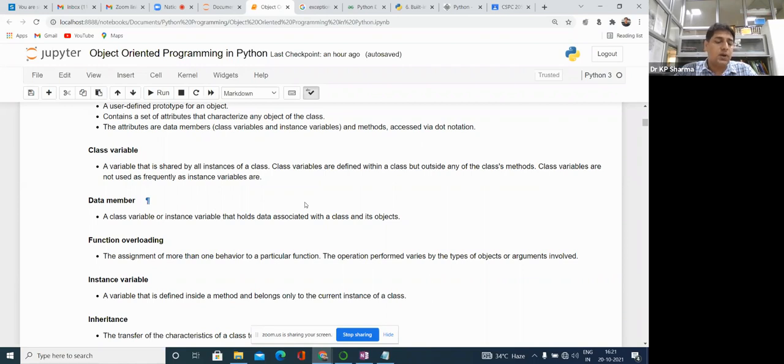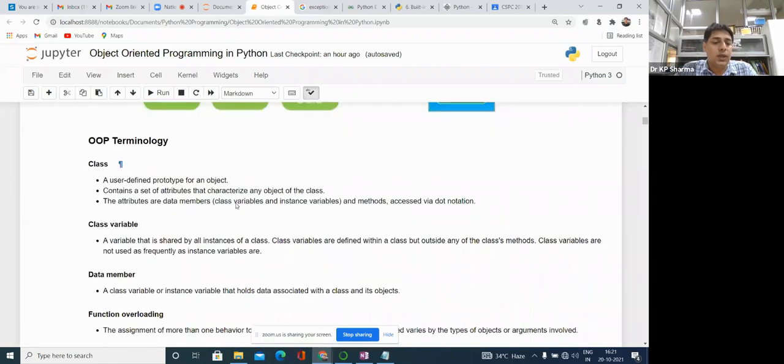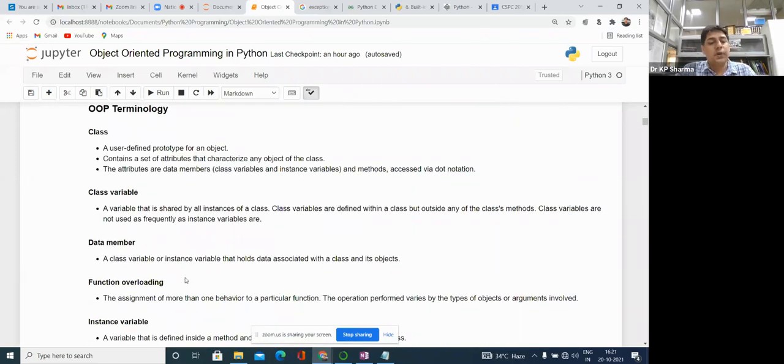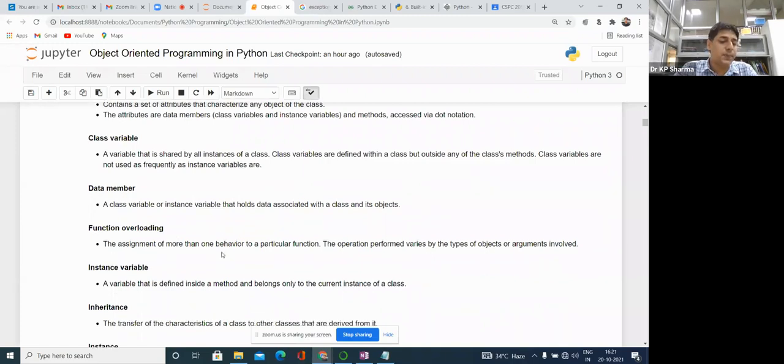Then one is function overloading. Function overloading is the concept that is used to implement polymorphism. However, in case of Python, function overriding is allowed, but function overloading is not possible. Directly we cannot apply function overloading.